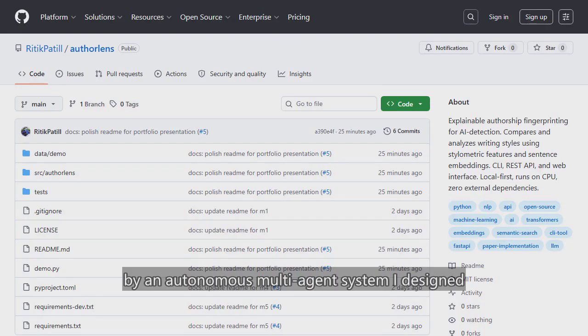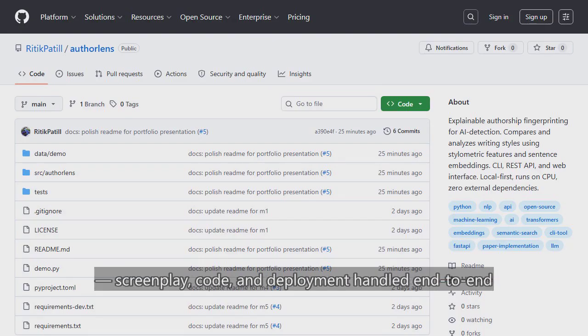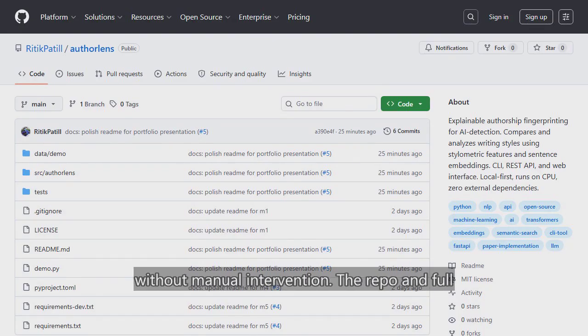This project was built by an autonomous multi-agent system I designed: screenplay, code, and deployment handled end-to-end without manual intervention.